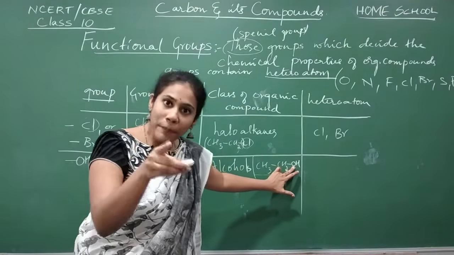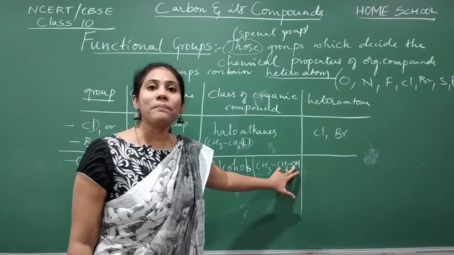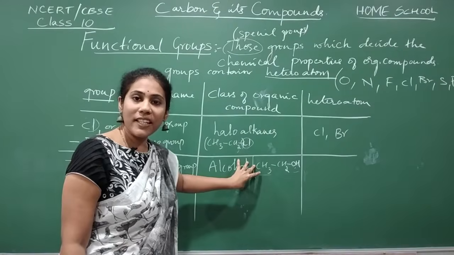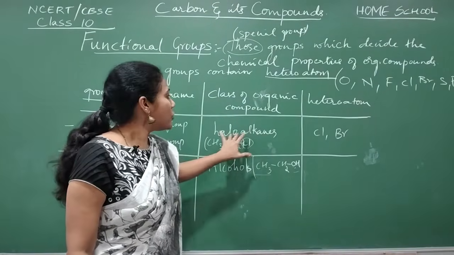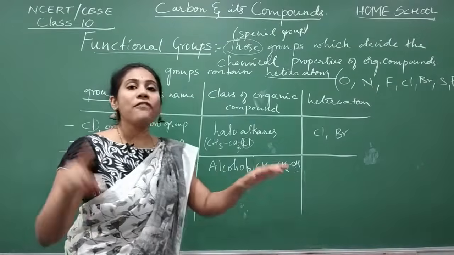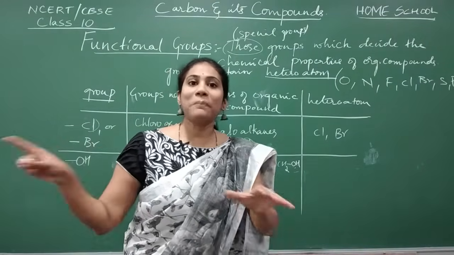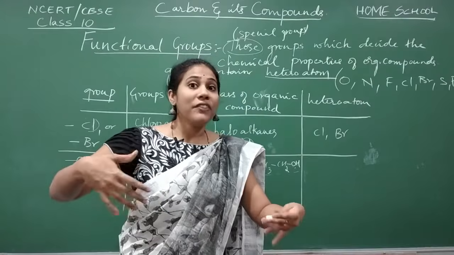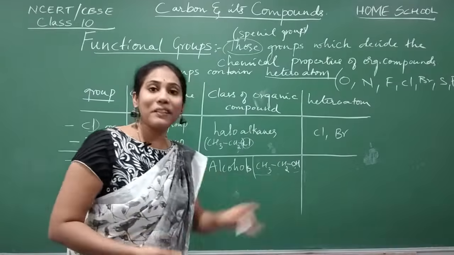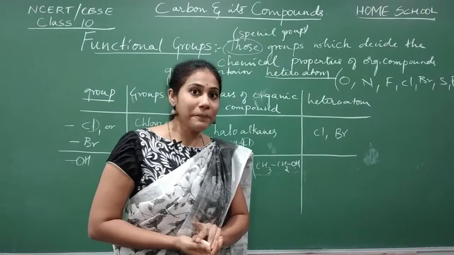See, the group is deciding the chemical property. You have two elements common in this variety and this variety also. But the reactions of haloalkanes are very much different and the behavior of alcohols is very much different. See how much variation we have created in organic compounds just by introducing the groups, isn't it?